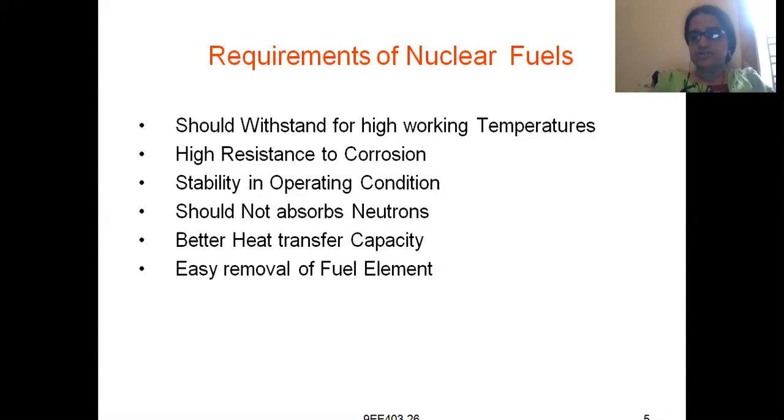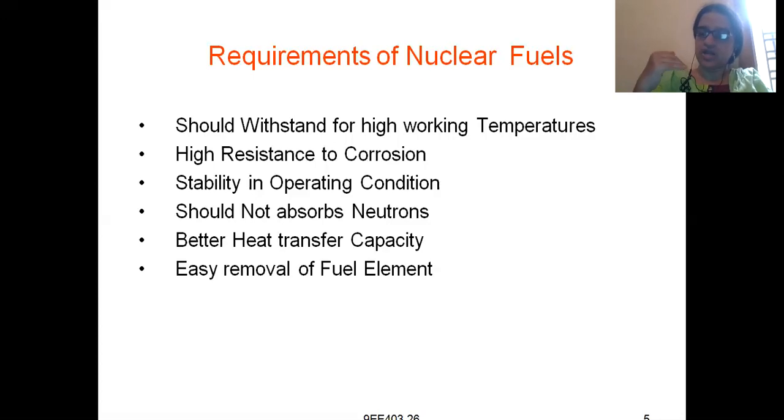Suppose in a compartment or a nuclear furnace, you are trying to perform a nuclear reaction. If your nuclear fuel has a capacity to absorb the heat which is released, then it will be a waste. So it should have better heat transfer capacity, meaning it should not absorb more heat. It should be able to transfer the heat from that nuclear material to the outer atmosphere or to its surroundings. Right?